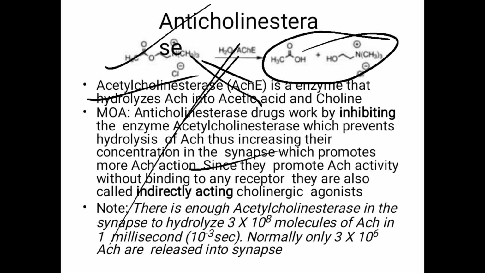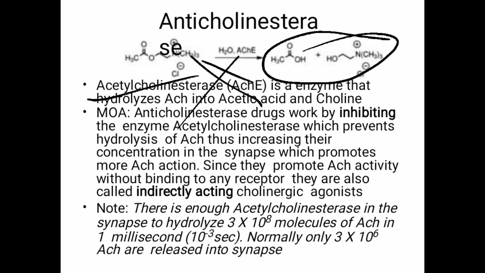They promote acetylcholine activity without binding to any receptor. They are called indirectly acting cholinergic agonists. Directly acting ones are pilocarpine, bethanechol, carbachol, which bind to the receptor and perform their function. But drugs like anticholinesterases, also called cholinesterase inhibitors, do not bind to the receptor.